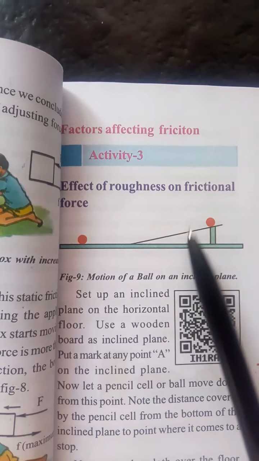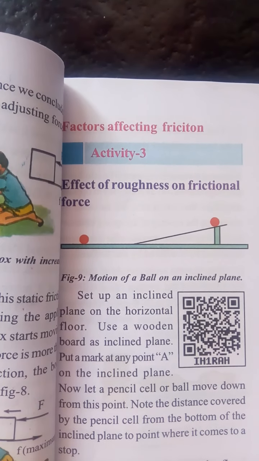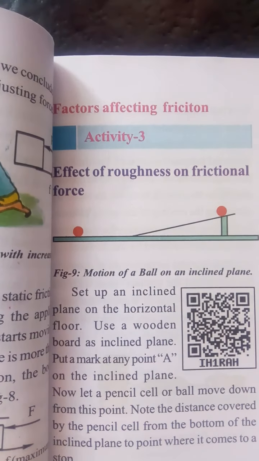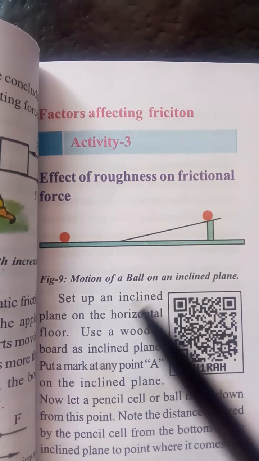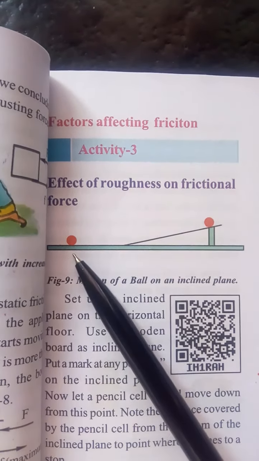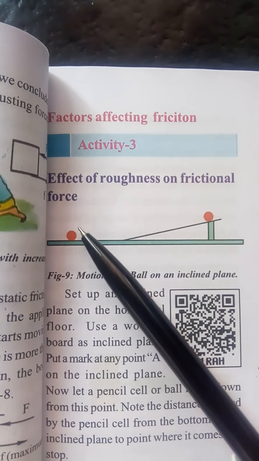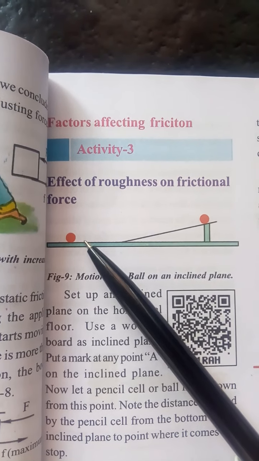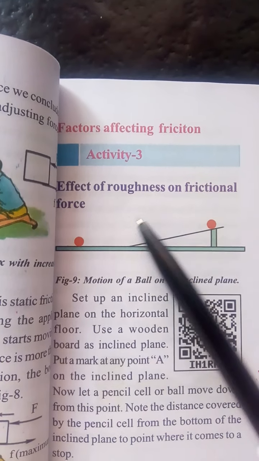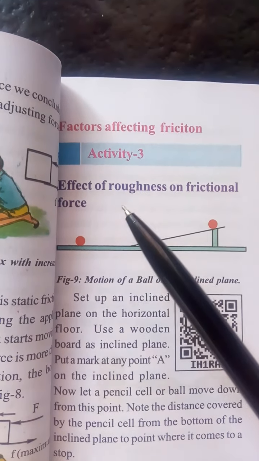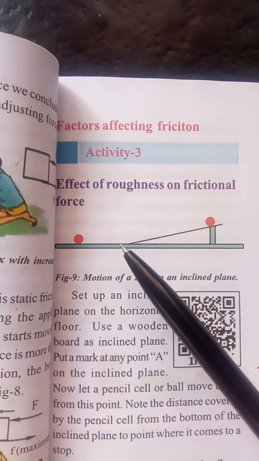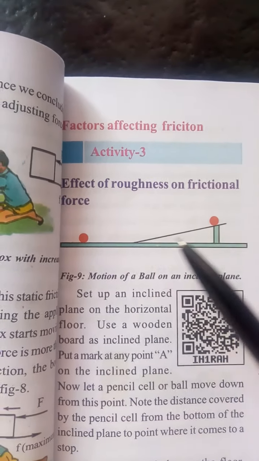The distance is less when the cloth is spread over the floor, when compared to the distance on the floor without cloth. We can conclude that the smoothness or roughness of the surface affects the distance traveled by the marble. The smoother the area, the less the force; the rougher the surface area, the more the force. Therefore, frictional force increases with the roughness of the surface.